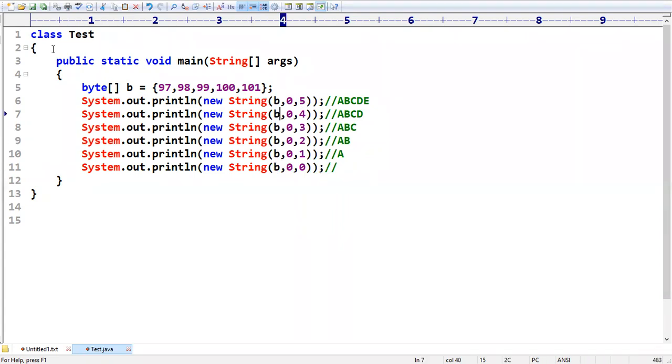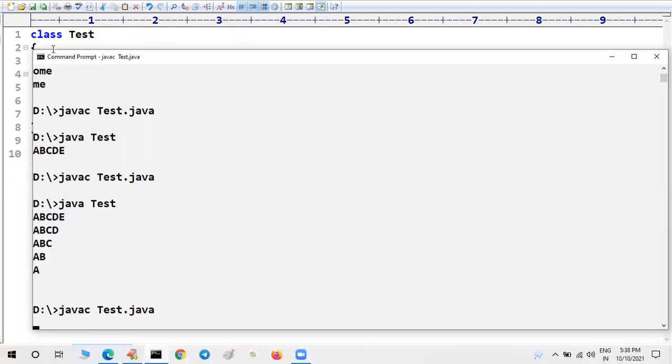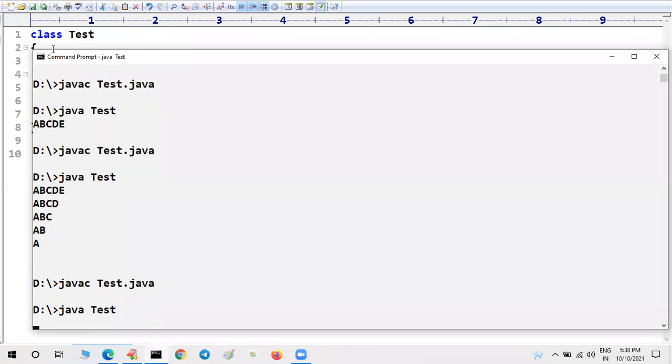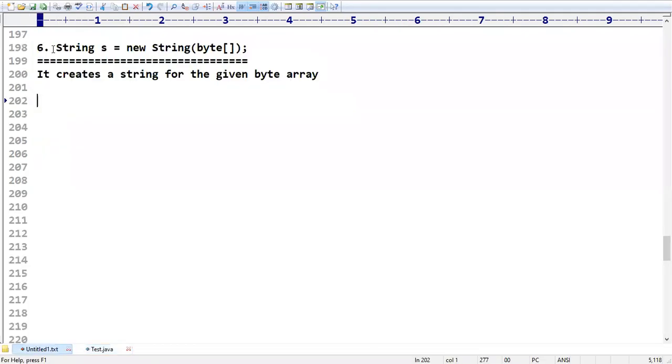Better I will go with the first one, only b I am taking. So what answer are we going to get? A, B, C, D, E, right? Let me cross check. Yeah, so this is what we have.